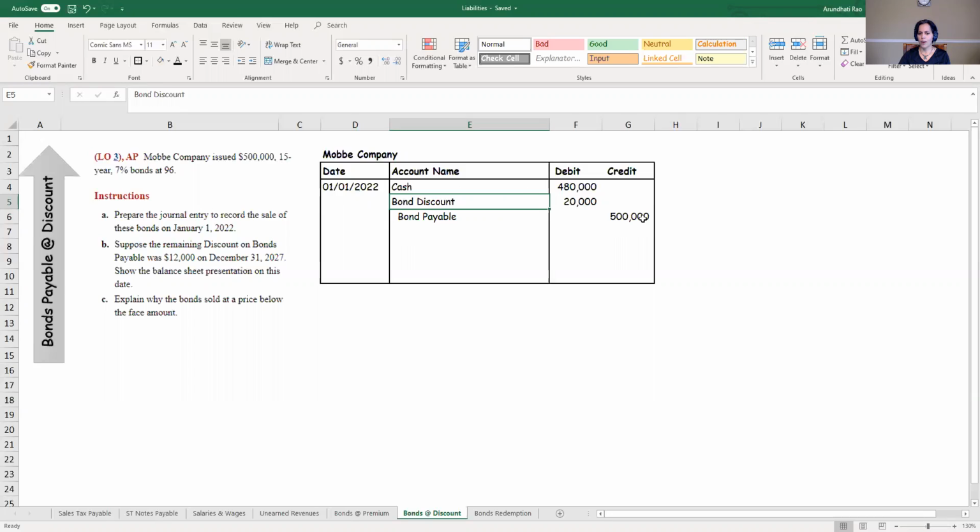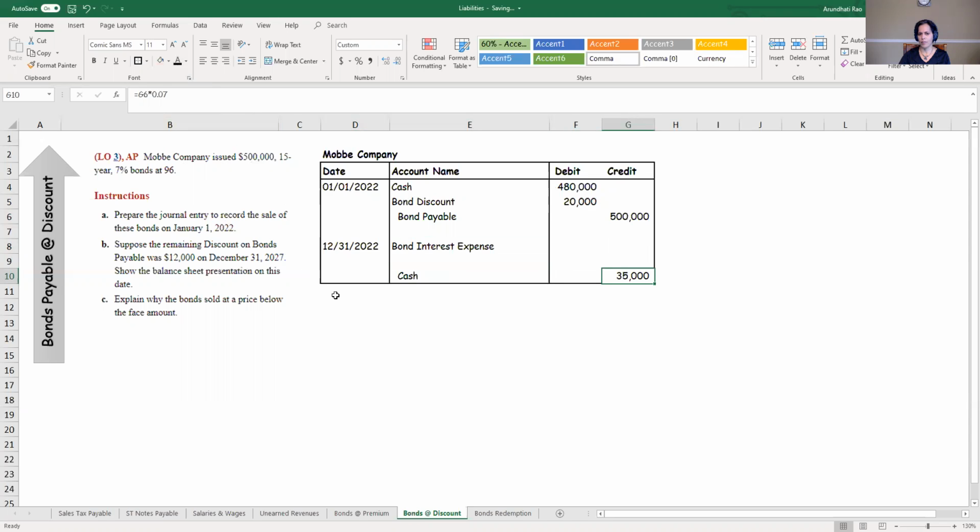So I borrowed $500,000. I've signed a note. I'm going to pay interest on the $500,000, but what I got right now is only $480,000. So at the end of the year, December 31st, when I write out my first check by way of interest, my journal entry is going to be bond interest expense debit. I'm going to leave one line and then write cash credit. I'm going to pay 7% on 500,000. It doesn't matter how much I got when I issued the bonds. So 7% on 500,000 is 35,000. That's how much I'm going to pay out.